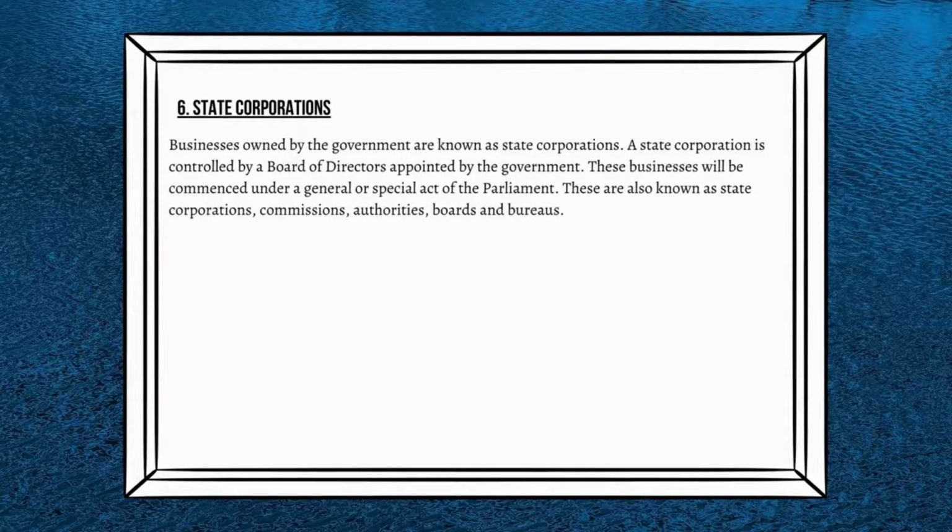What is known as state corporations? Businesses owned by the government are known as state corporations. A state corporation is controlled by a board of directors appointed by the government. These businesses will be commenced under a general or special act of the Parliament. These are also known as state corporations, commissions, authorities, boards and bureaus.